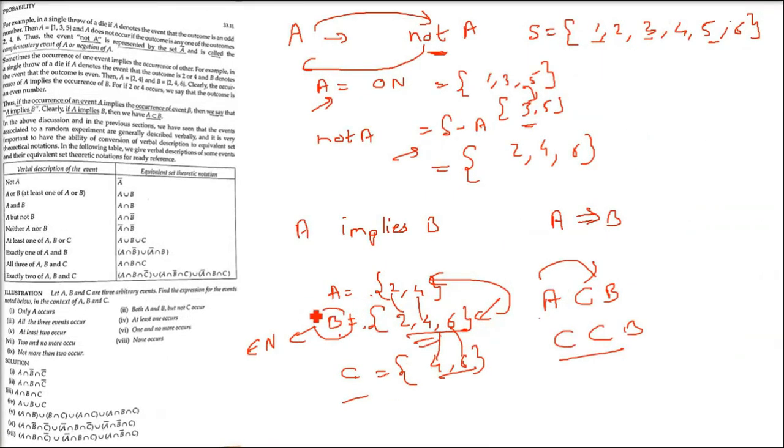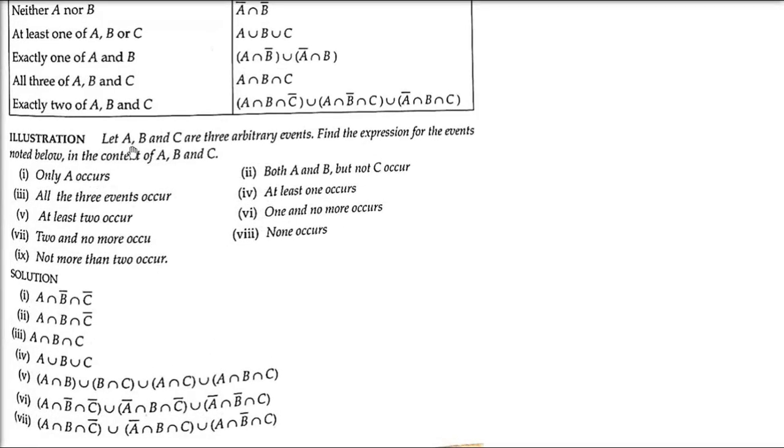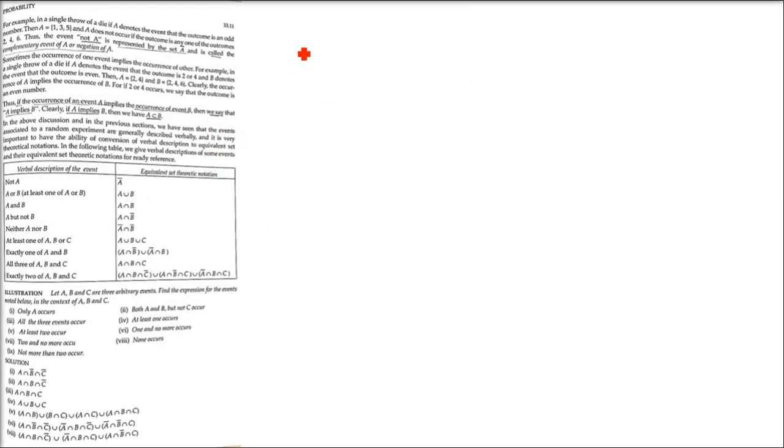Now let us take an example of this, because this becomes very important, because and, or, not, all are there. So I'll take an example of this. So you can say illustration. So the question here is, please understand the question first. This is the question we are taking. ABC are 3 arbitrary events. We have to find the expression for the events which are noted below in the context of A, B and C.